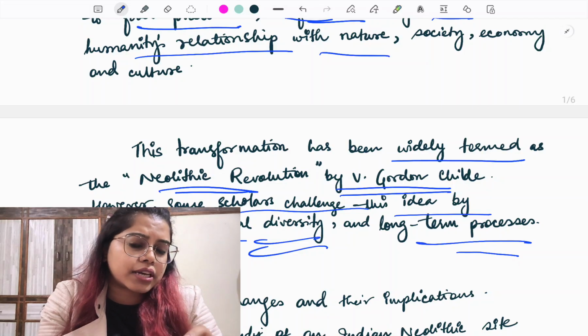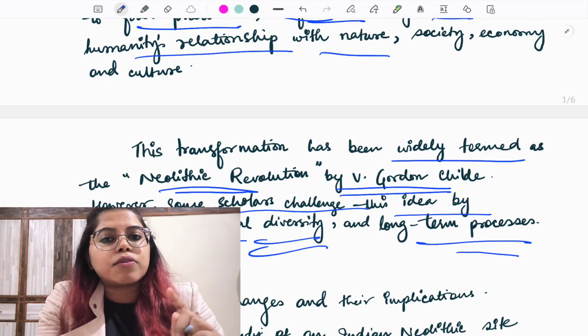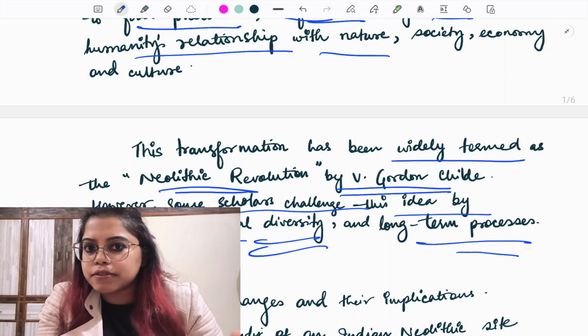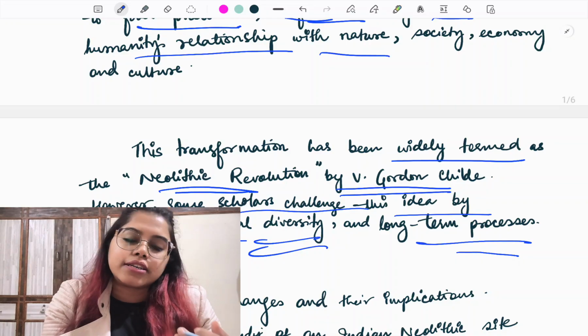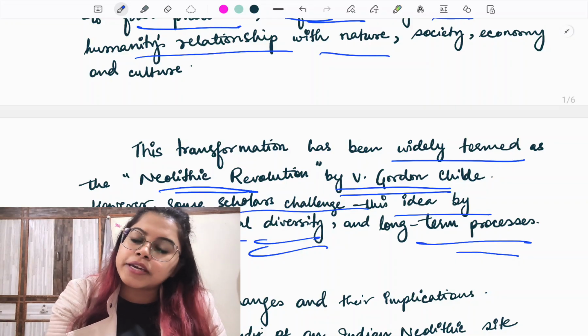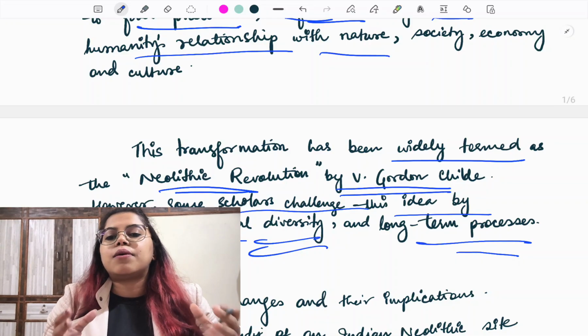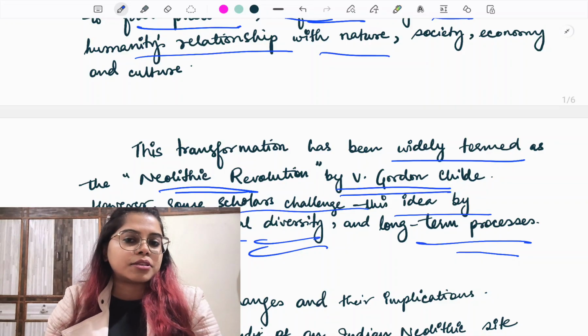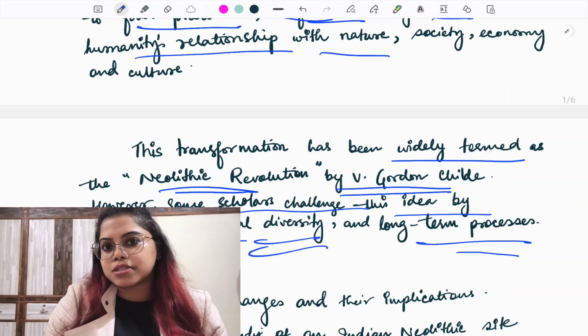And in our question we were asked to examine. That means we also have to say that even though V. Gordon Childe had called this period a revolution, there are some scholars who refute his view. Understood? This way, our introduction is going to be a balanced introduction that is going to signal to the examiner that we know what we are going to say.